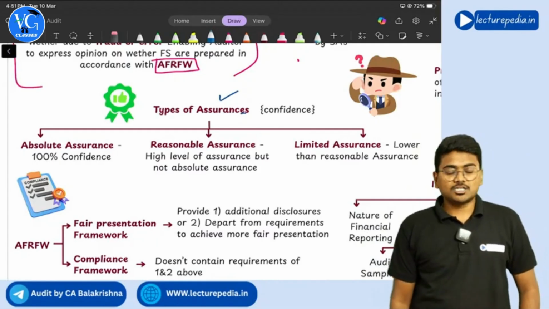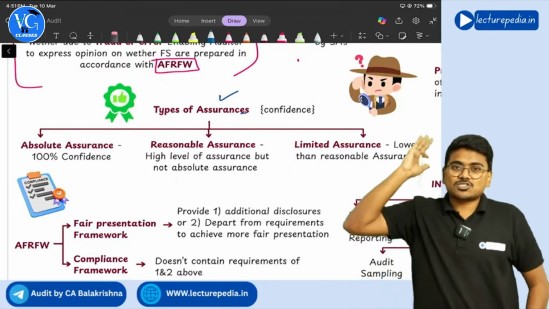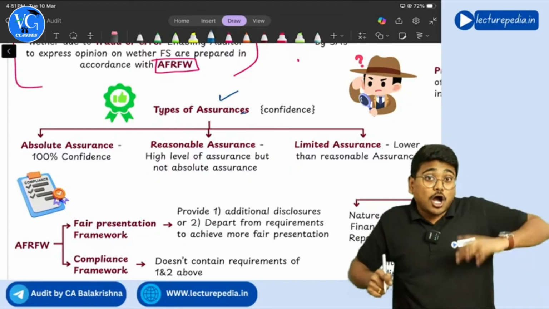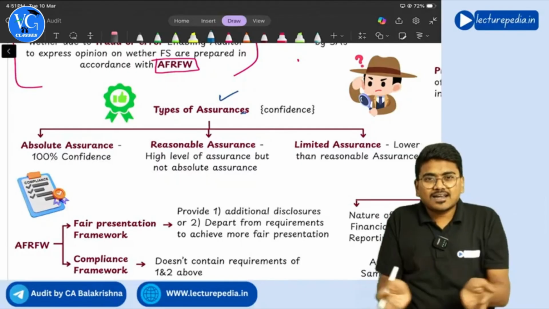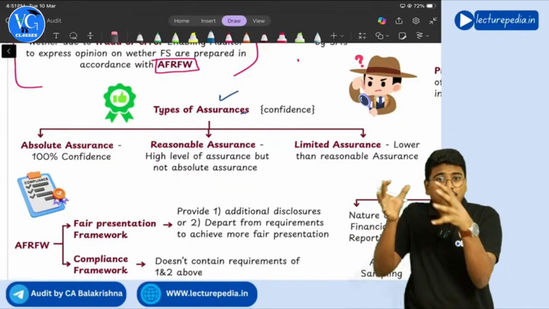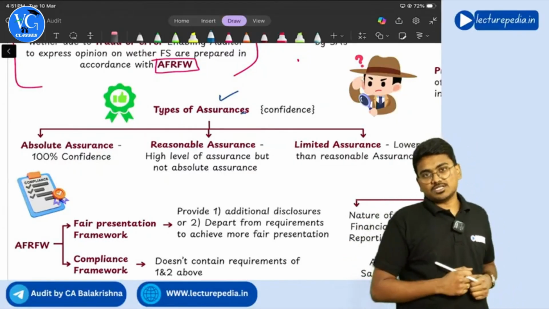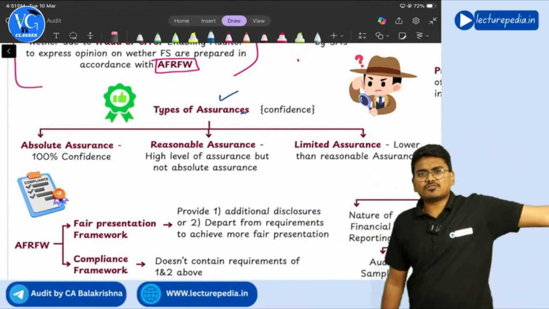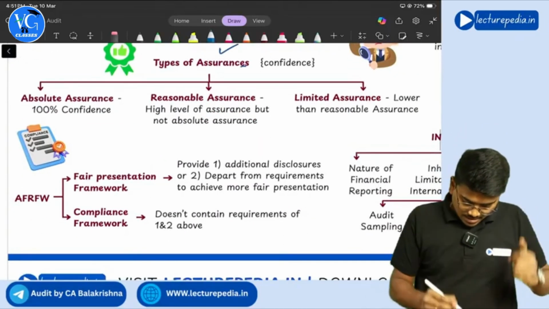No, you cannot give absolute assurance because there are inherent limitations of the audit. Because of the inherent limitations of the audit, the auditor cannot give absolute assurance. We will see what those inherent limitations are. These inherent limitations will prevent the auditor from giving absolute assurance. So absolute assurance means 100% confidence, and that the auditor can never give in the audit. He can only give reasonable assurance.